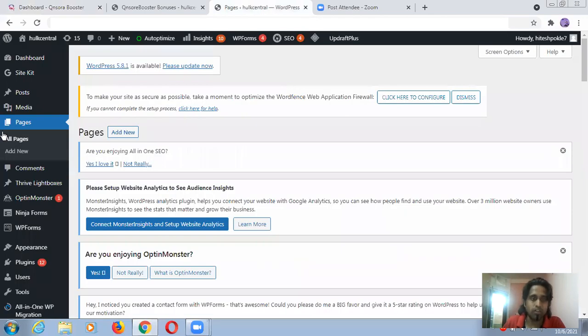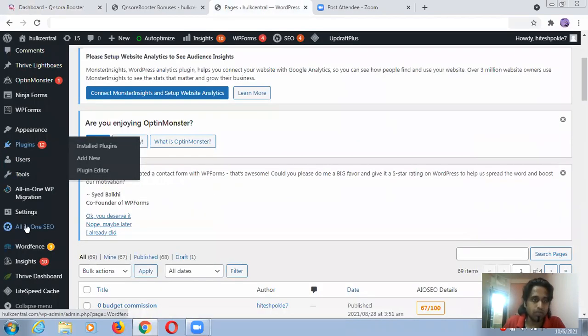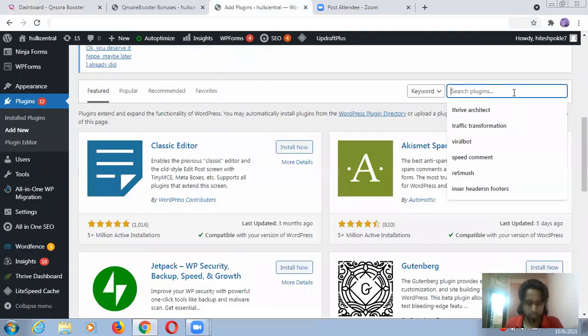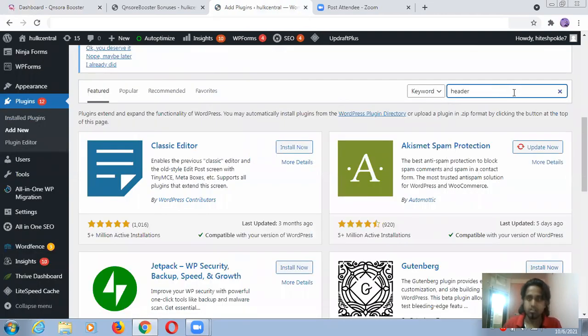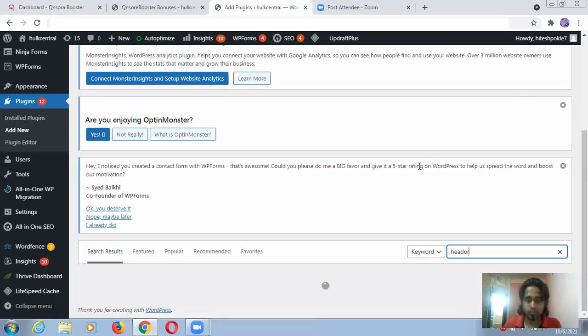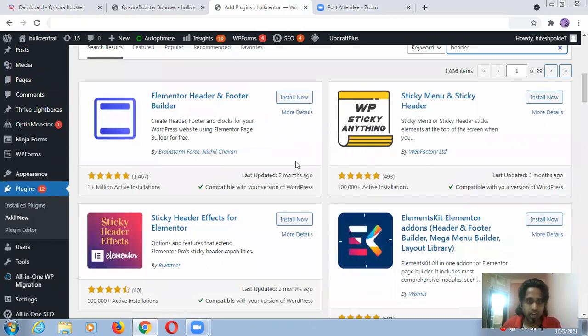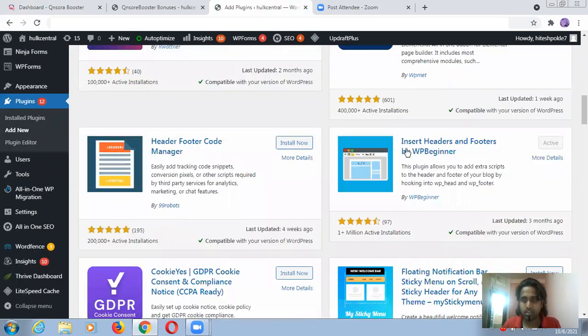I'm already logged in. So what you have to do is come to the plugins. This is plugins. You just come here and add a new plugin. Just follow this, you need to focus to understand this one. Just type header. Related to header and footer you will get some plugins, so you have to go ahead with that. Which one? This one: Insert Headers and Footers by WPBeginner. I already installed it. You need to install it and then activate it.